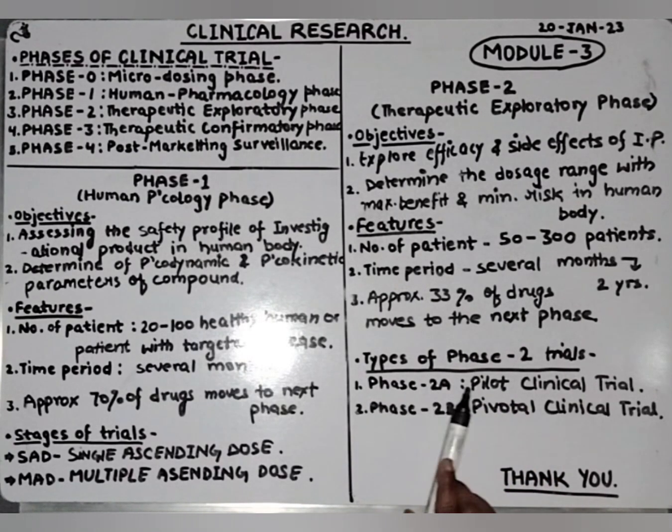Then the subtypes of the phase 2 trials are phase 2A, which is also known as the pilot clinical trial, and phase 2B, which is also known as the pivotal clinical trial. So this is not all; we are remaining with the other half of phase 2, which we will discuss in module 4. So phase 1 we have completely discussed here, and phase 2.